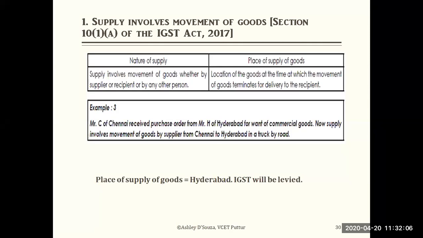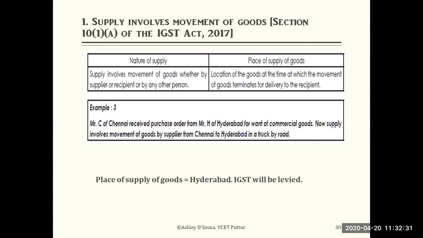So the question is, what is the place of supply of goods? Please find out the place of supply of goods. The place of supply of goods is Hyderabad. Why Hyderabad? From Chennai, goods have moved to Hyderabad. Mr. H has ordered those goods, and Mr. H has received those goods in Hyderabad. When he received those goods in Hyderabad, that supply ends there because the recipient has received the goods.